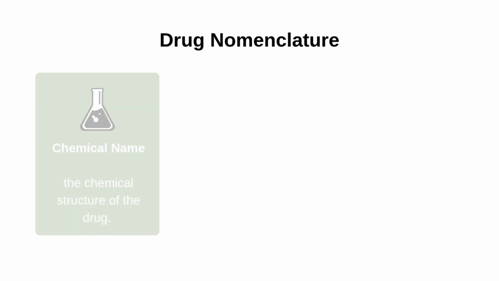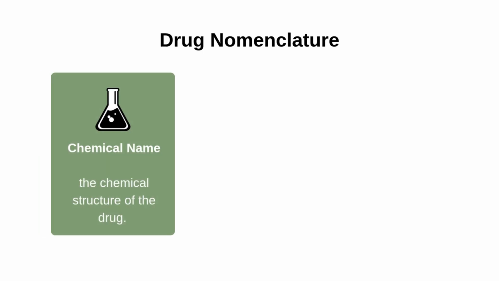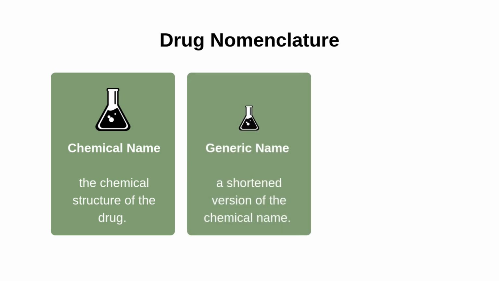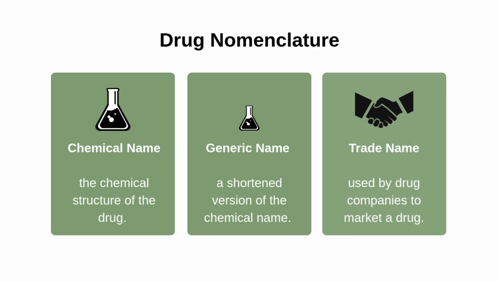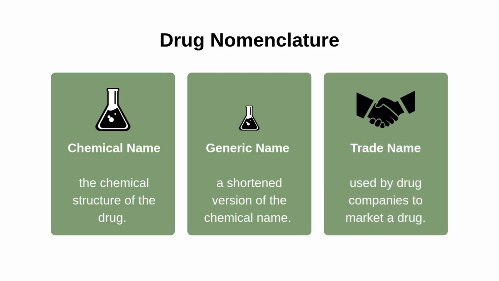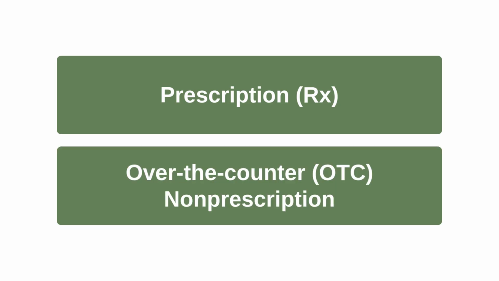Drugs are known by many different names. Chemical names refer to the chemical structure of the drug. Generic names are shortened versions of the chemical name, and the trade name is used by drug companies to market a drug. Drugs are also classified as prescription, RX, and over-the-counter, OTC drugs.